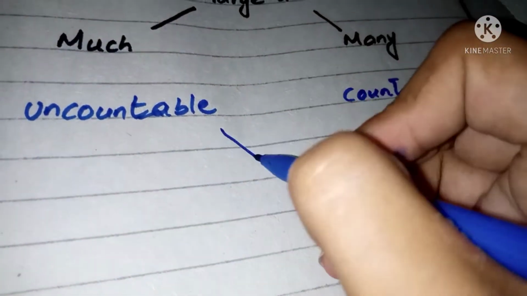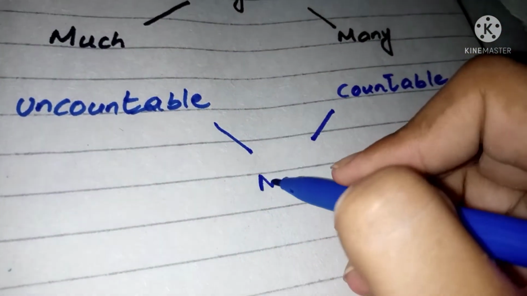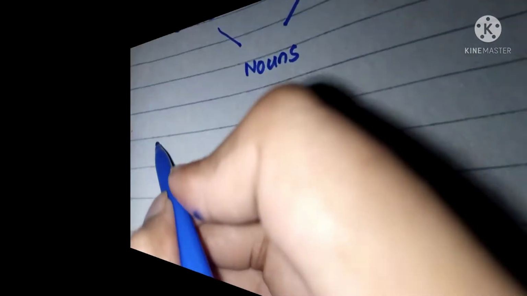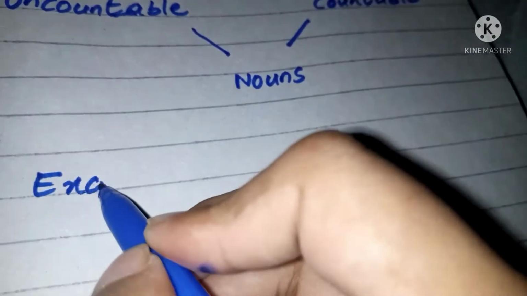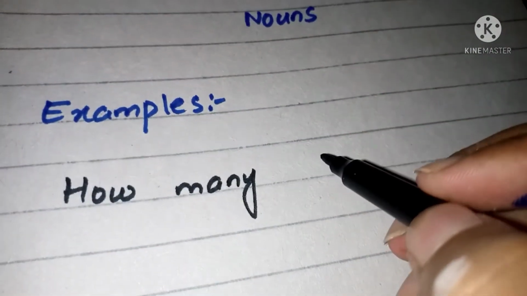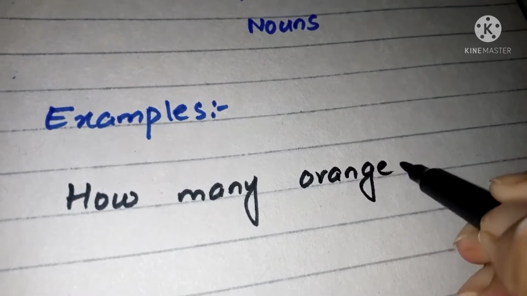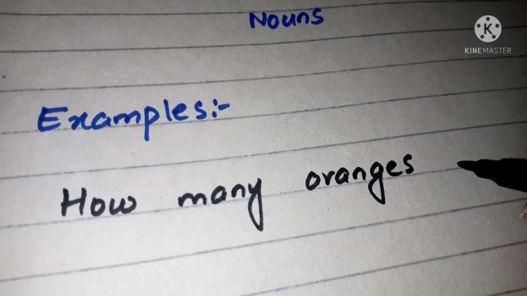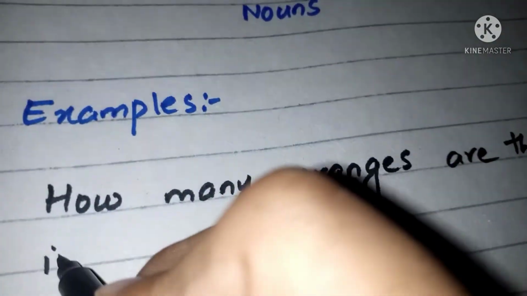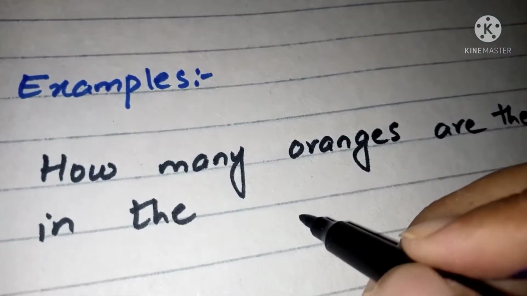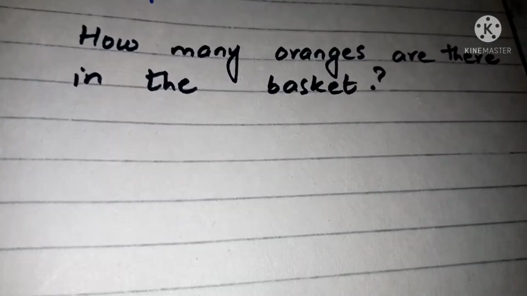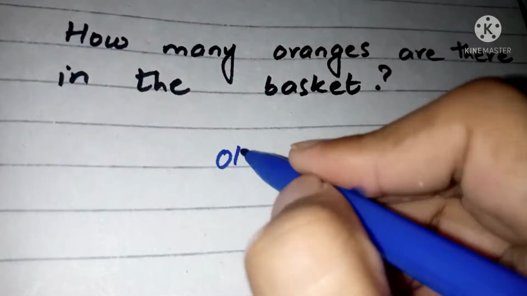We use much when we talk about uncountable nouns. We use many when we talk about countable nouns. Let's see by example. How many oranges are there in the basket? The question is about oranges, and oranges are countable. So we will use many. How many oranges are there in the basket?